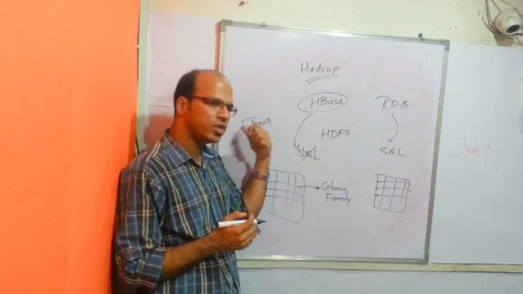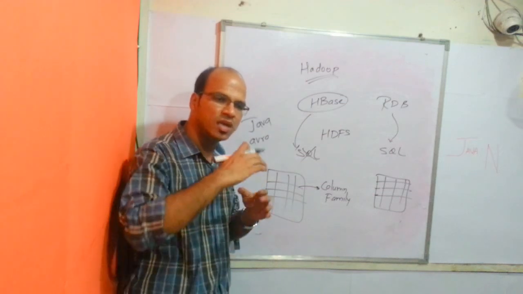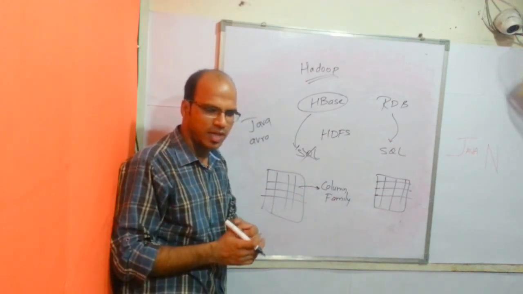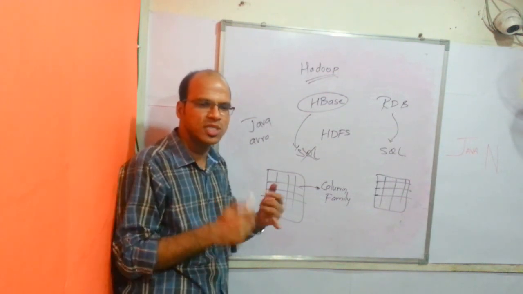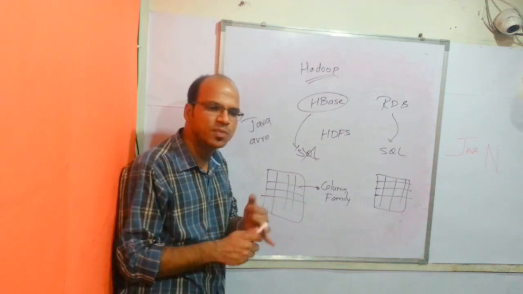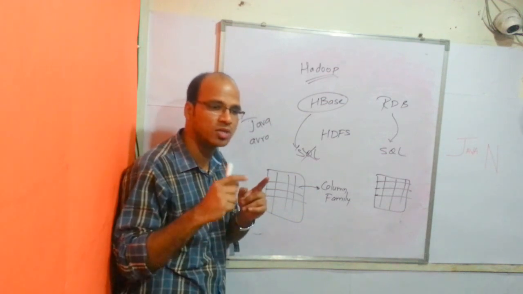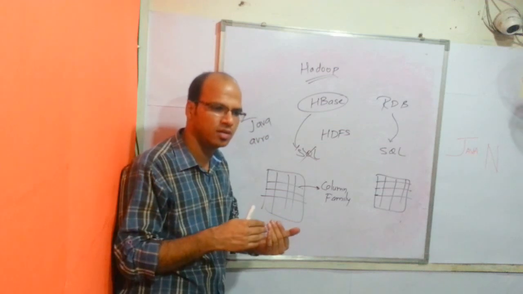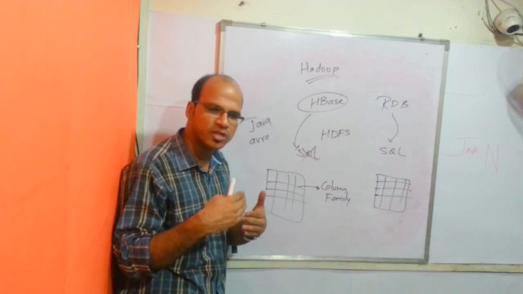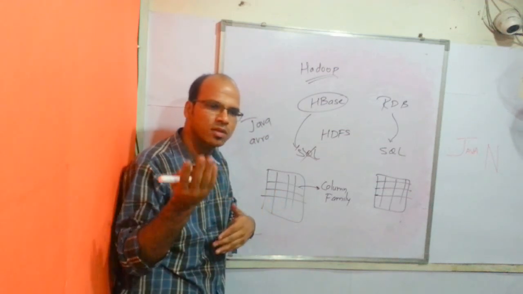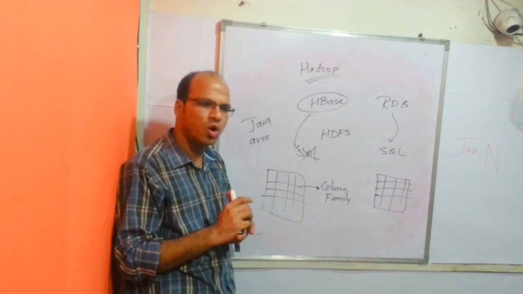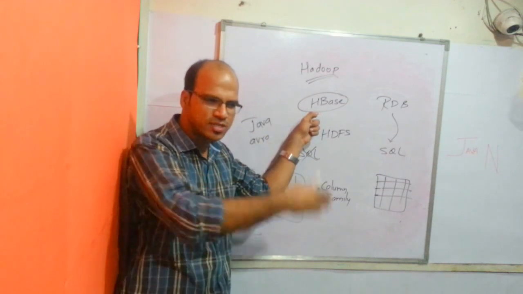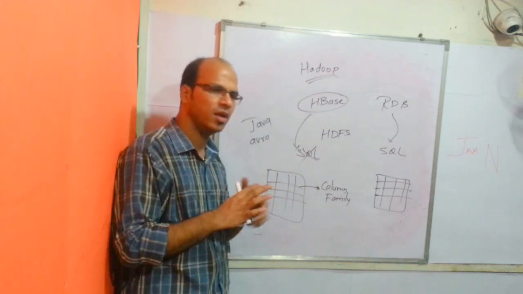Now, why we have Avro when you can use Java is because the learning curve of Java is very large. For example, if you want to learn Java, you should know C programming and C++. I'm not saying you cannot learn Java directly, but to learn it efficiently, you have to start with C, then C++, then Java. But if you want to learn a technology only for HBase, then why start with C programming till Java? You can directly learn Avro.